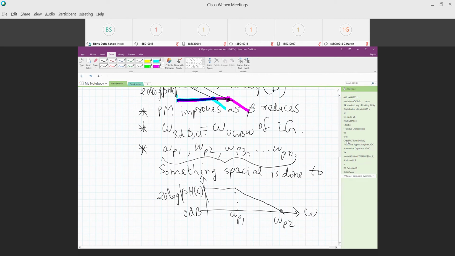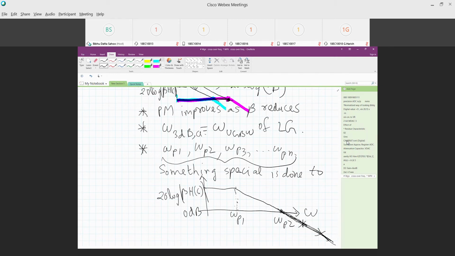So anyway, there would be other poles that will come beyond this, but they don't matter at that point because the loop gain has dropped below 0 dB. So who cares what happens after that? It is not going to cause any kind of problem. It is not going to cause any oscillations. There can be another pole over here, another pole over here, but we don't care because the gain has dropped below 0.